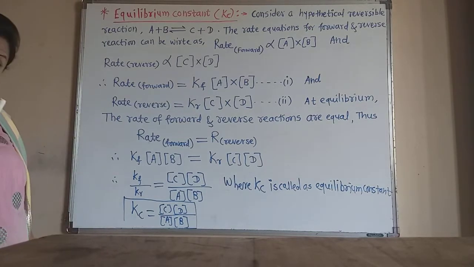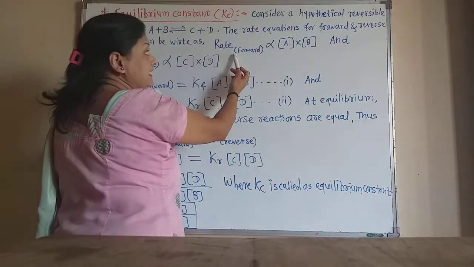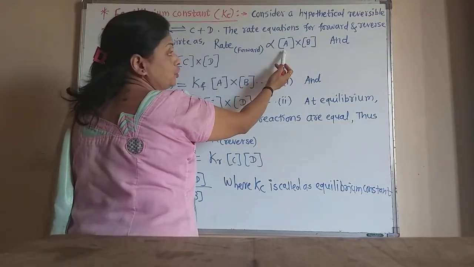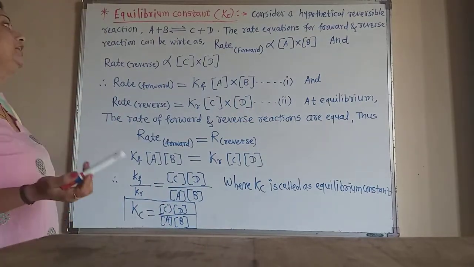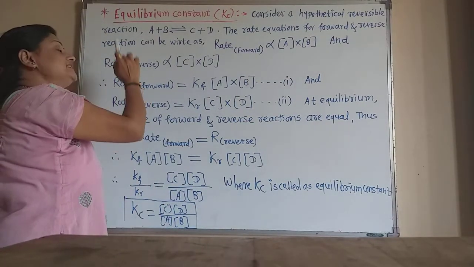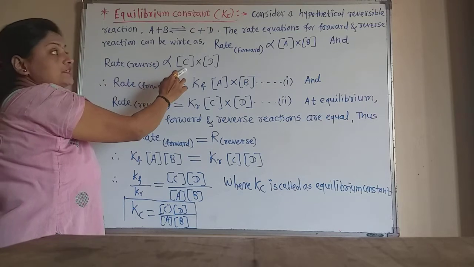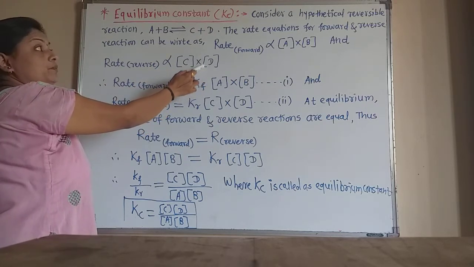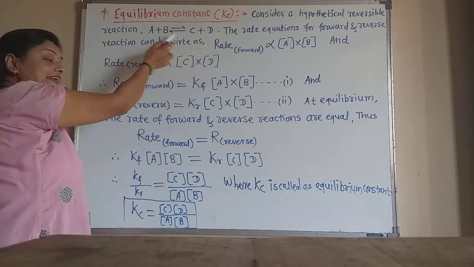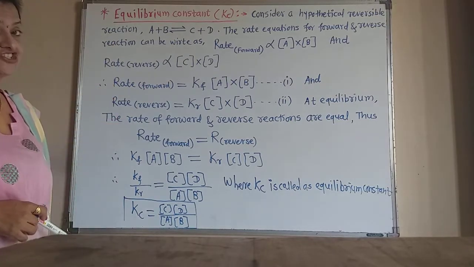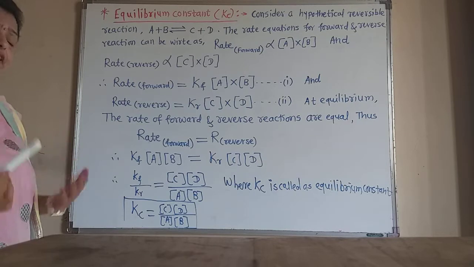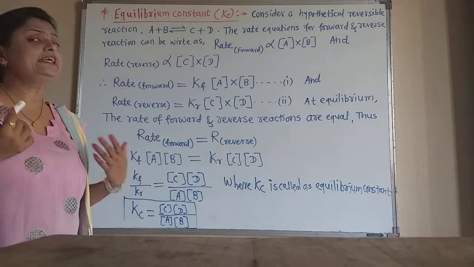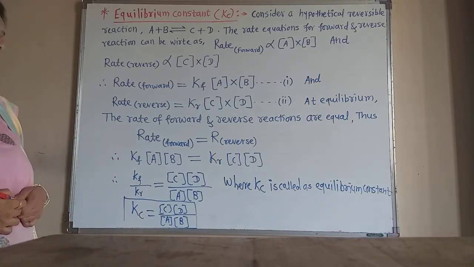So the rate of forward reaction is directly proportional to concentration of A into concentration of B, and the rate of reverse reaction is directly proportional to concentration of C and concentration of D, because C and D are the reactants of the reverse reaction. Remember that. Now we know that at equilibrium the rates of the forward reaction and backward reaction are equal.